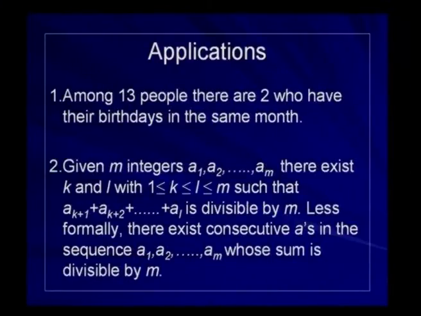The next one is: given m integers a1, a2, ..., am, there exist k and l, where k and l are between 1 and m, such that a(k+1) plus a(k+2) plus ... plus a(l) is divisible by m. That is, if you take the successive numbers, their sum will be divisible by m. If you put it less formally, there exist consecutive a's in the sequence a1, a2, ..., am, whose sum is divisible by m. How do you use the pigeonhole principle to prove this?